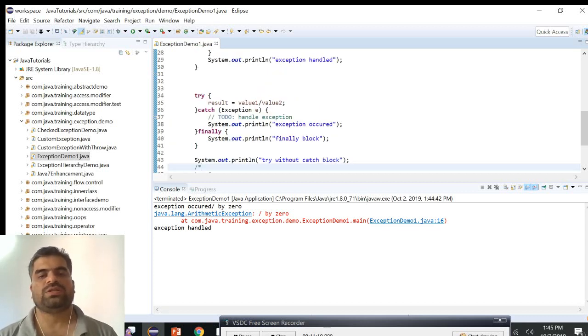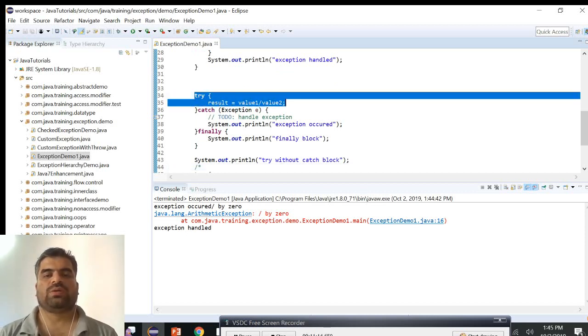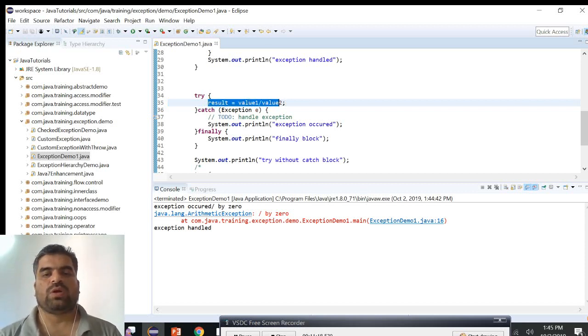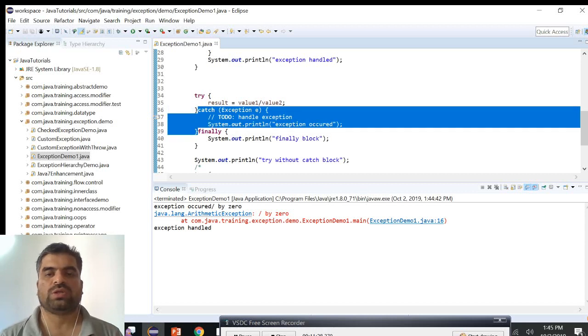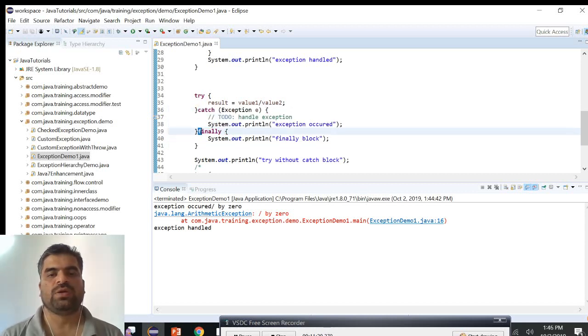So what is the finally keyword used for? The syntax of the finally keyword usage is that, as previously, whatever code is going to give us the exception is written in the try block, that is value1 divided by value2, which will result in an arithmetic exception, which is handled by the catch block.